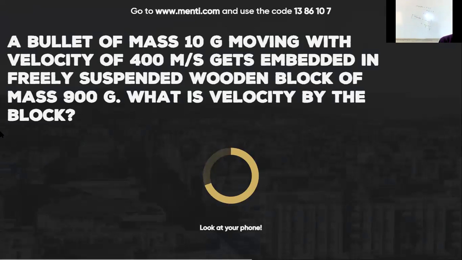A bullet of mass 10 gram moving with velocity 400 meter per second gets embedded in a freely suspended wooden block of mass 900 gram. What is the velocity of the block? The final velocity of the block when the bullet gets hit and attached with it.